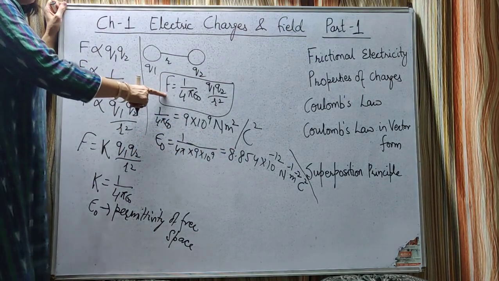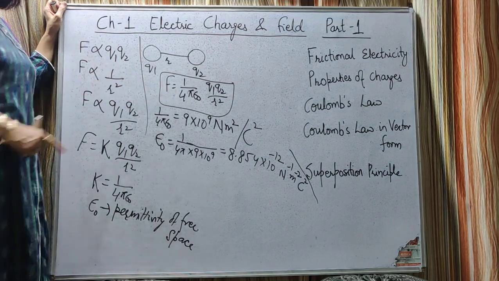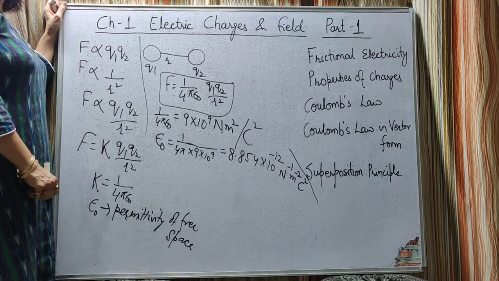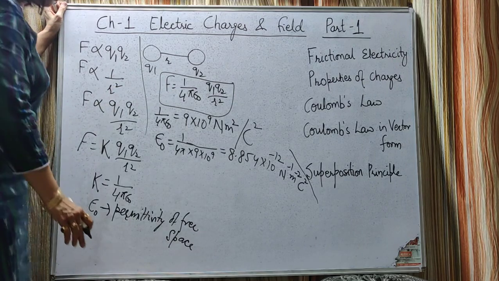So when the charges are placed in free space, then Coulomb's law is given by force is equal to 1 upon 4 pi epsilon naught Q1 into Q2 upon r square.